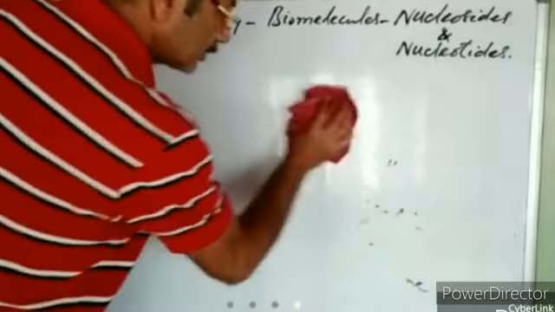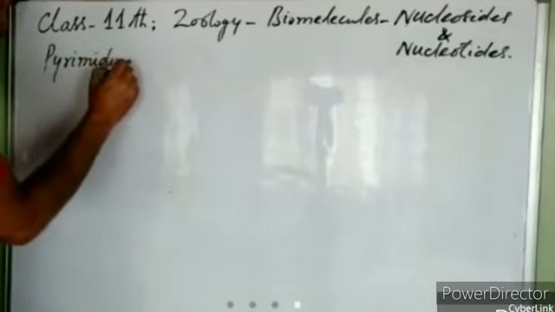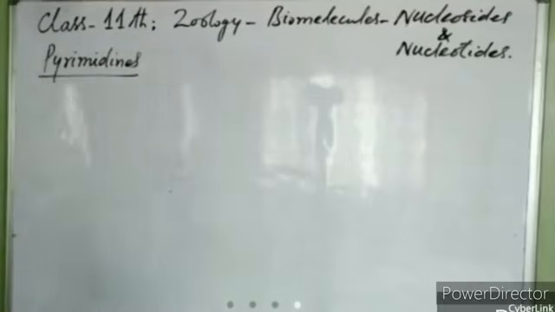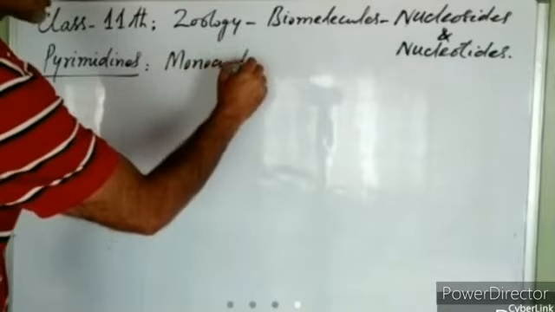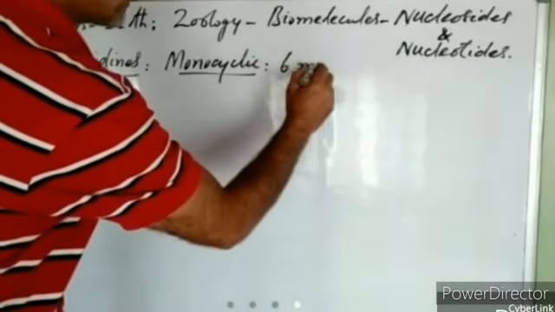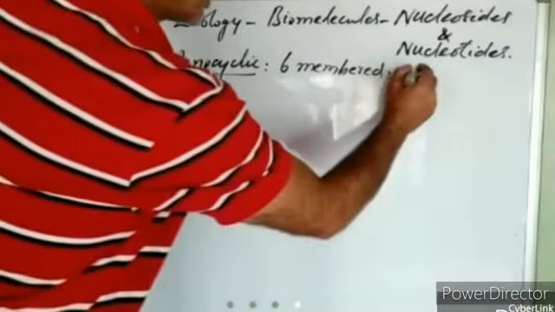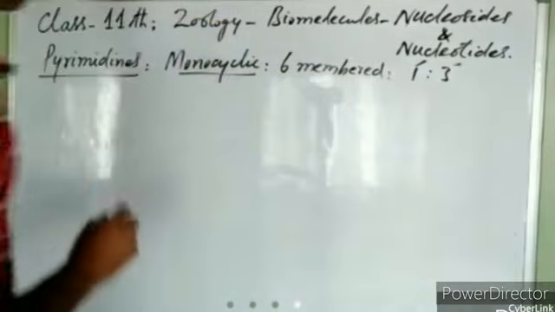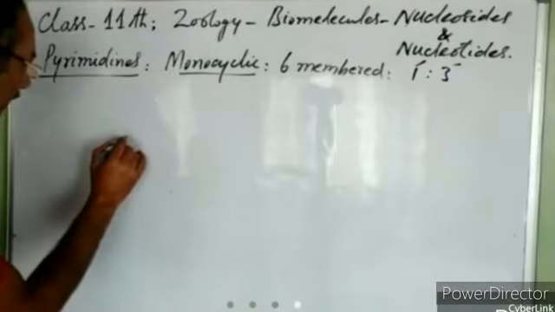Now we will have a look at the pyrimidine bases. As I told you, pyrimidines, they are monocyclic. That means they have got only one cyclic group, right? They are 6 membered. In the ring, there are only 6 members, right? And they have nitrogen only at position 1 and position 3, right? So as I told you, pyrimidines, they are three in number. First, we will have a look at this pyrimidine base.